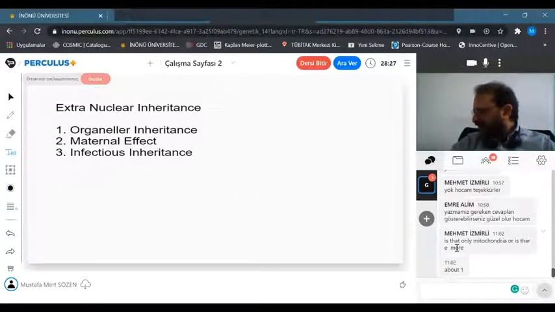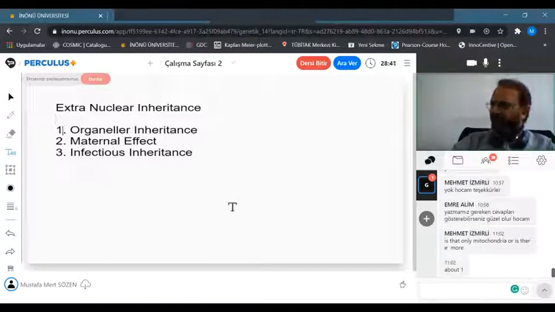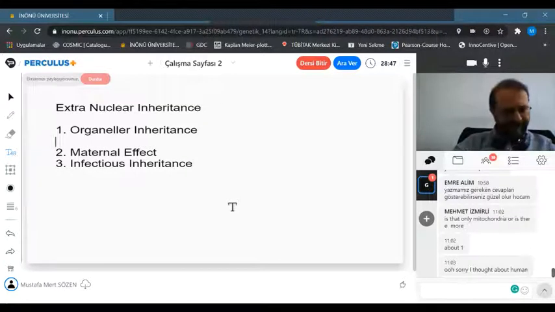There's a question from Mehmet İzmirli: is that only mitochondria or is there more? There is also chloroplast. Two organelles are involved in inheritance. Those are mitochondria and chloroplast. Thank you for the question.